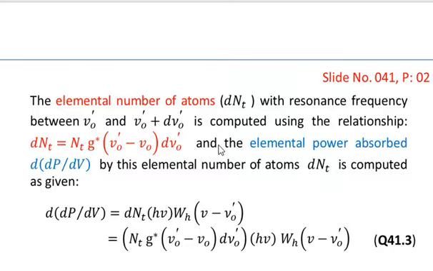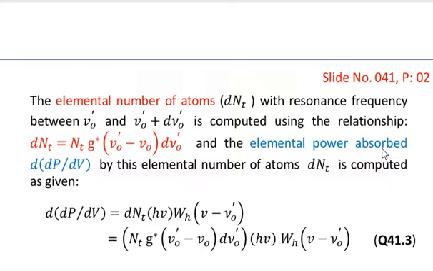The elemental number of atoms, which we denote as dN_t, with resonance frequency between nu naught prime and nu naught prime plus d nu naught prime, is computed using the relationship that dN_t, the elemental number of atoms, is equal to N_t times G star of nu naught prime minus nu naught multiplied by d nu naught prime. So this will give you the elemental number of atoms, which is of course particularly associated with the inhomogeneous broadening.